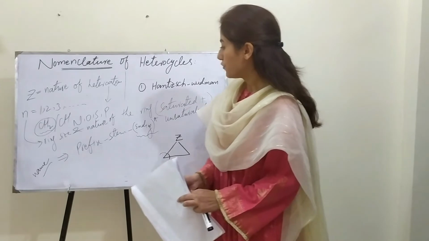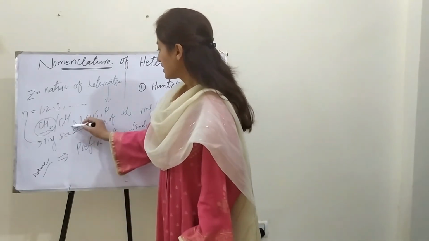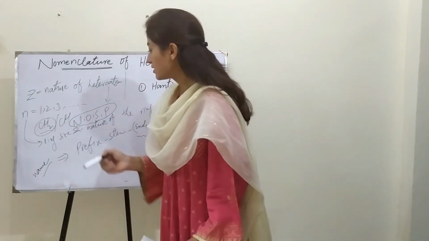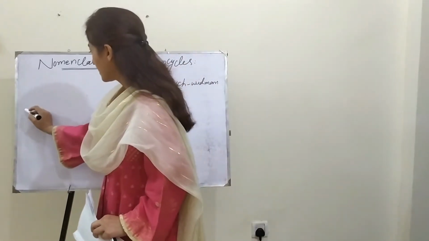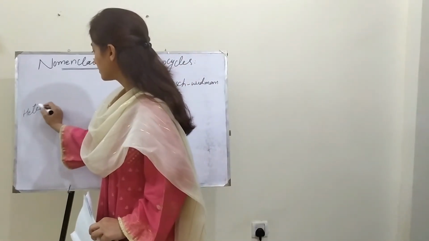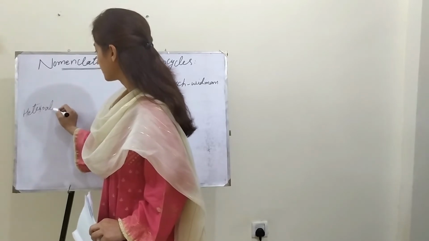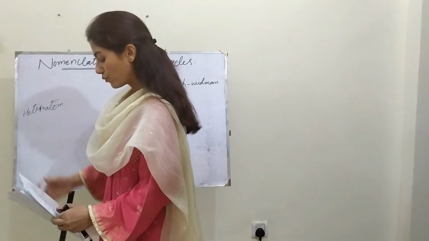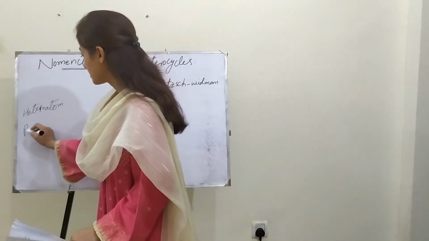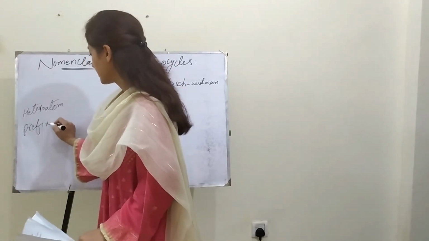Now we move towards the nomenclature according to the different heteroatoms. The nature of the heteroatom is written here, and what prefix would be used is over here.